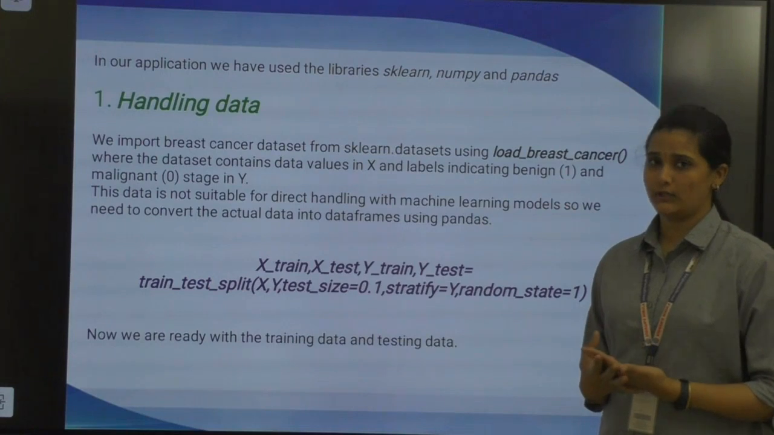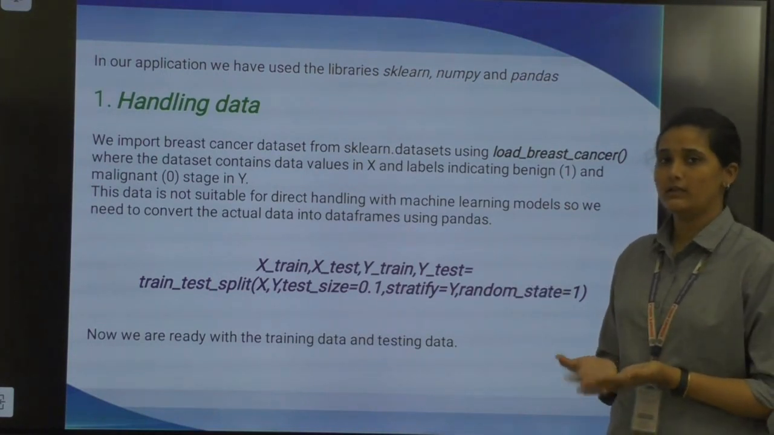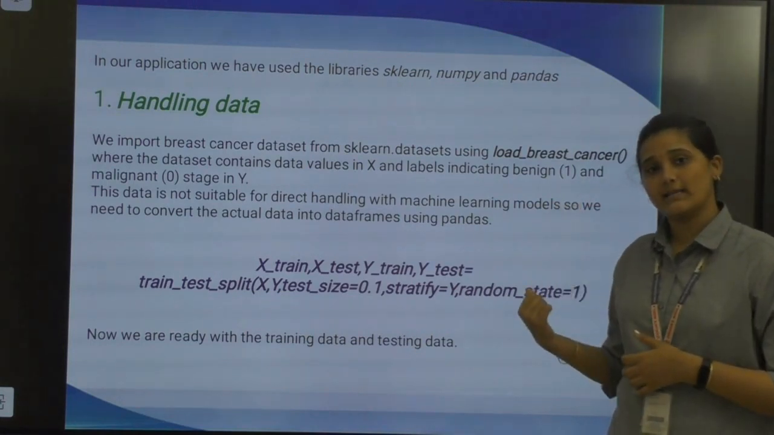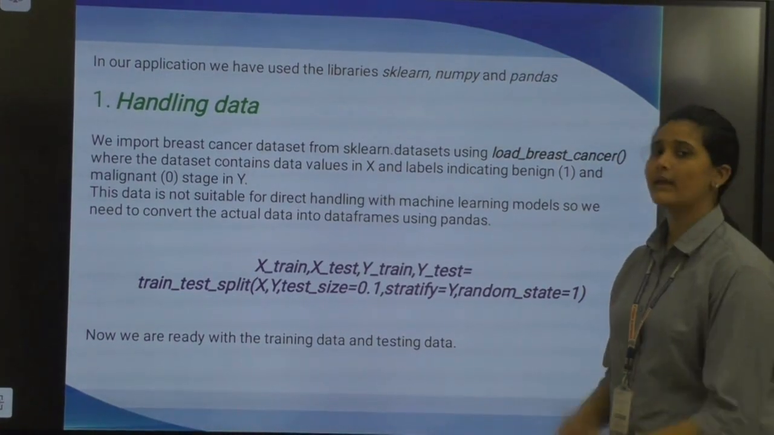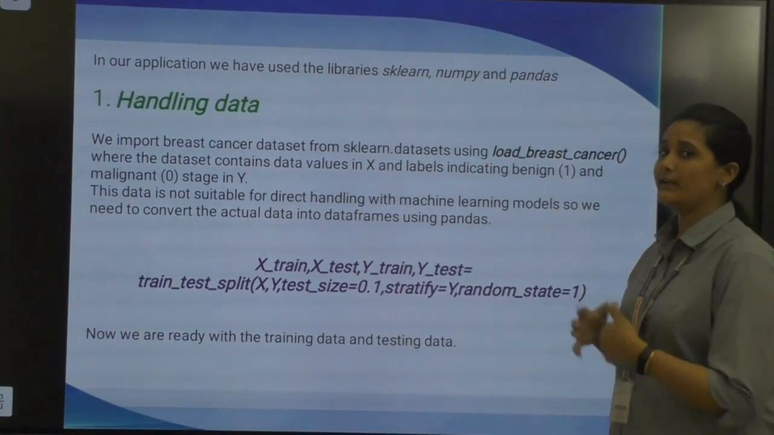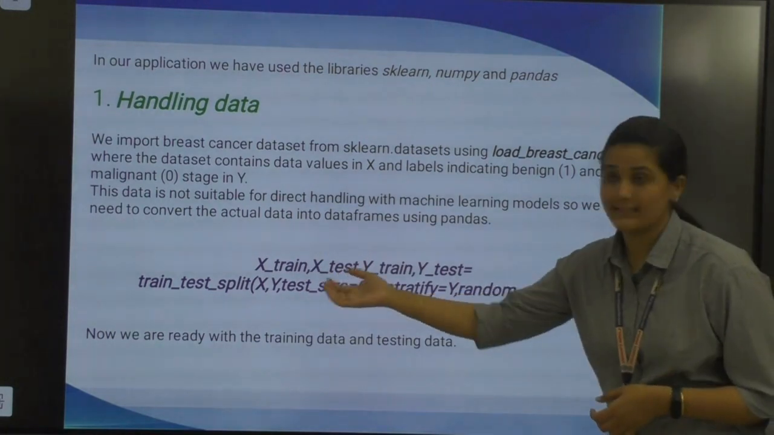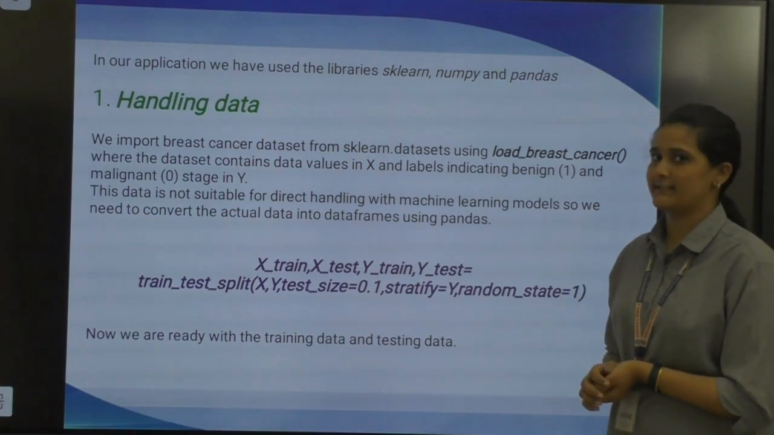To train our model, we need the data to be in the form of data frames, but it is not available in that format using load_breast_cancer. So, we use the Pandas library to convert it into data frames. In order to train our model, we need to split the data into train data and test data, which is done using the train_test_split function. Now, we are ready with the train data and the test data.